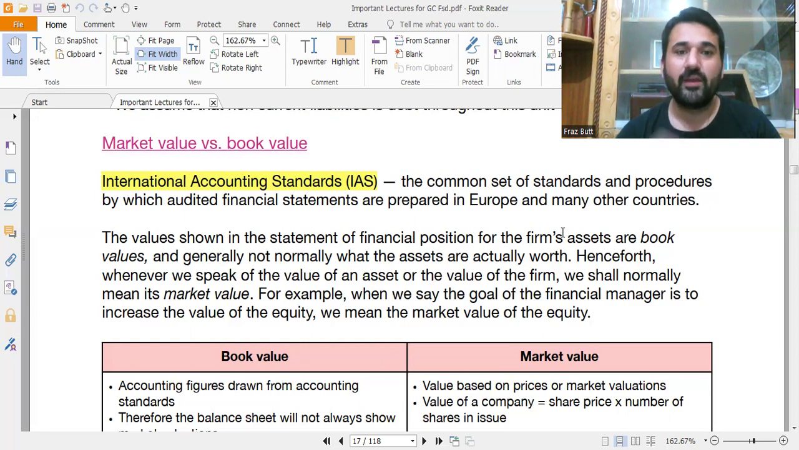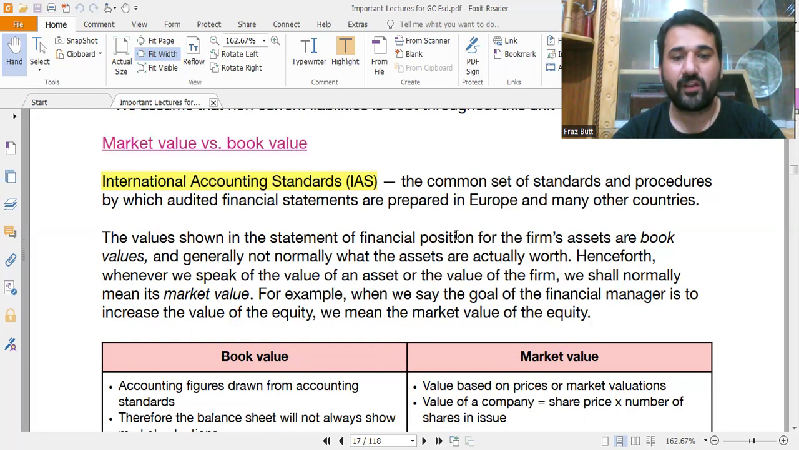For example, we say assets are always equal to liabilities plus owner's equity. So we write assets on the left side, and we write liabilities and the owner's equity on the right side. So why do we keep those sides? Because of accounting standards. There are certain formats for the income statement and for the balance sheet, and those formats are actually devised by IAS, or International Accounting Standards.